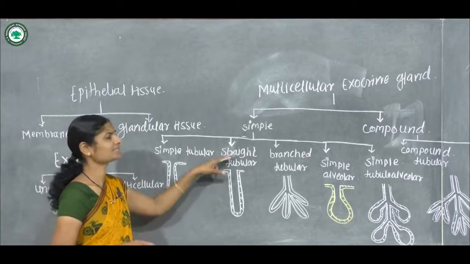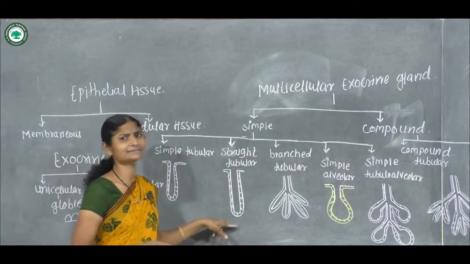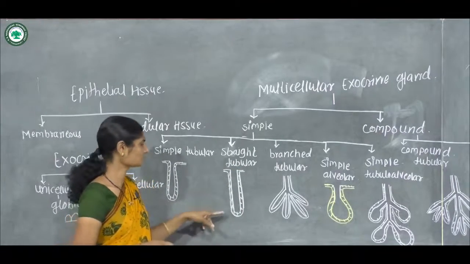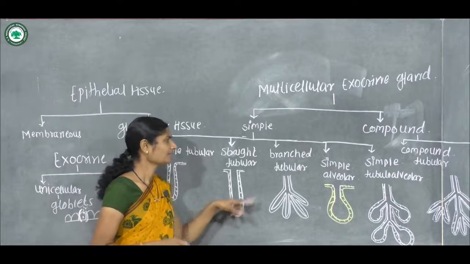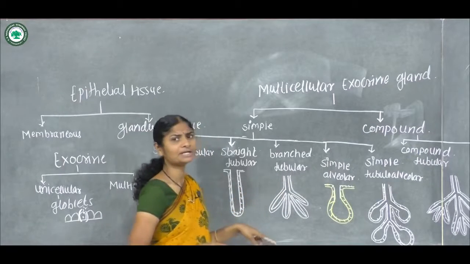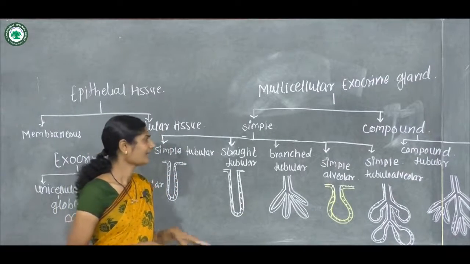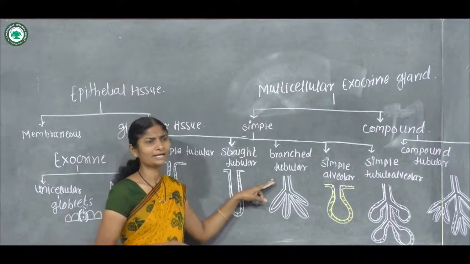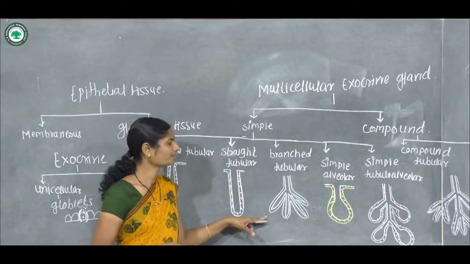Second type is straight tubular gland. In these straight tubular glands the tube is straight, present in the large intestine. Branched tubular glands: the duct's deeper portion shows many branches, and branched tubular glands are present in the pyloric and fundic glands of the stomach.